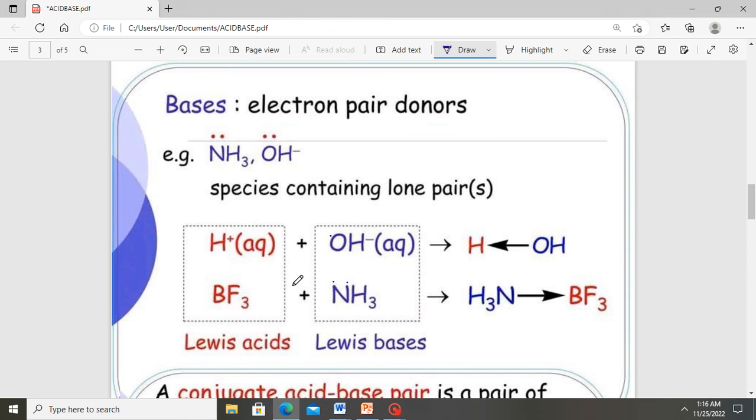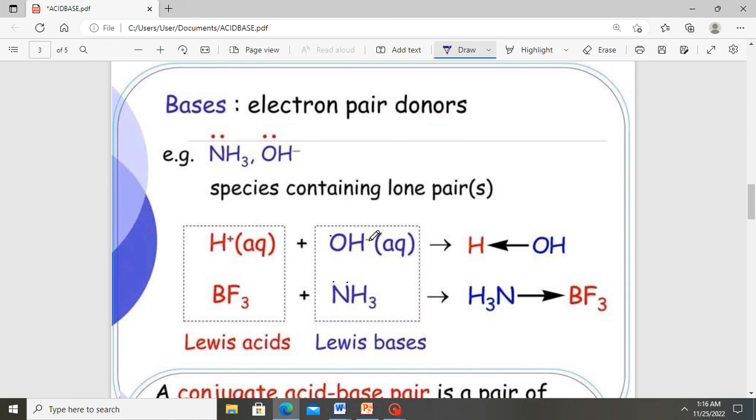Reactions between acids and bases form a neutral compound, which is a neutralization reaction. All Lewis acids are electrophiles because they are electron deficient, and all Lewis bases are nucleophiles because they are electron rich.